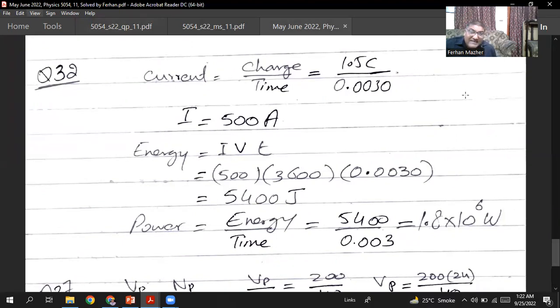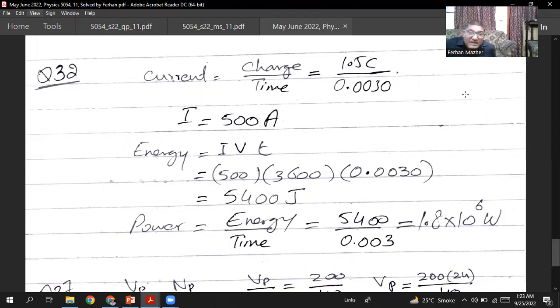You know the energy is equal to IVT. The formula for the electric energy is IVT. I is 500 ampere, V is 3600 volt, and the time taken is 0.0030 second. When you multiply them, you get 5400 joules. So the electric energy will be 5400 joules.